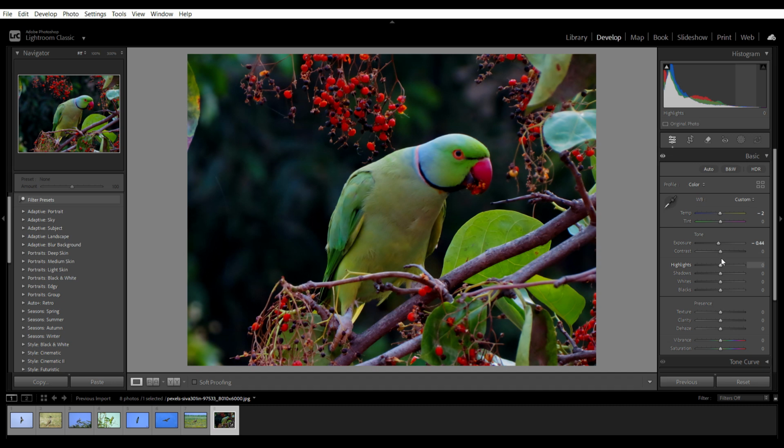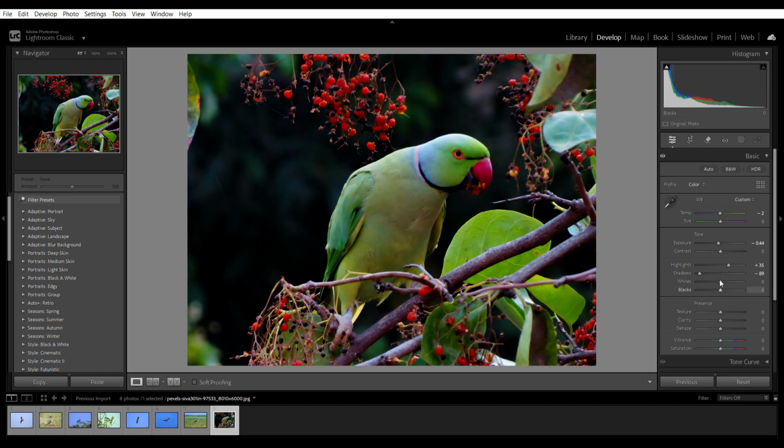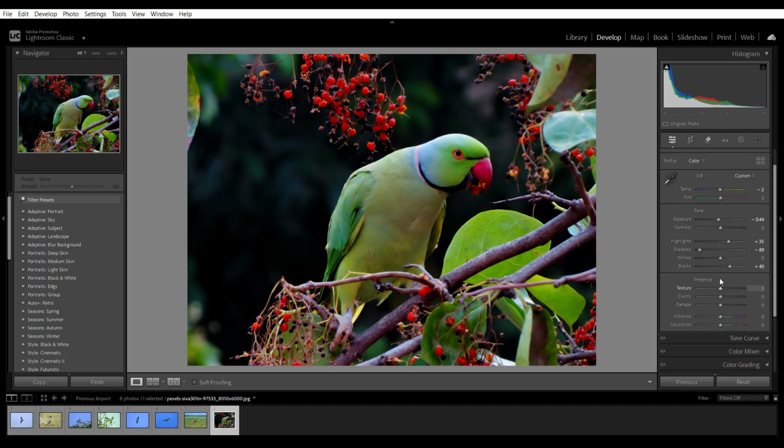Let's create a little bit of shadows. Improve more lights. We can add a bit of vibrance. Make it more evening-like.